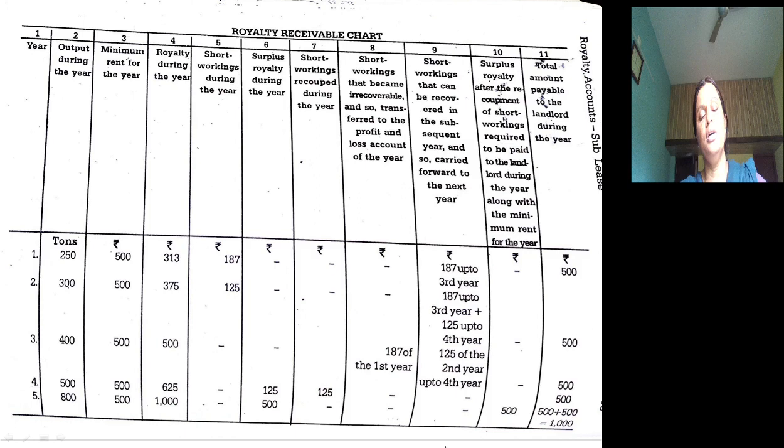In the last year there is an excess to the extent of 500. The recoupment time with regard to 125 got over; anyway, it was fully recovered last year. So this 500 belongs to the lessor, and we should record it in the last but one column. So payment to lessor will be minimum rent plus this column. Minimum rent is 500, and this column also amounts to 500. So the total is 1000. This is how to prepare the royalty chart under sublease.